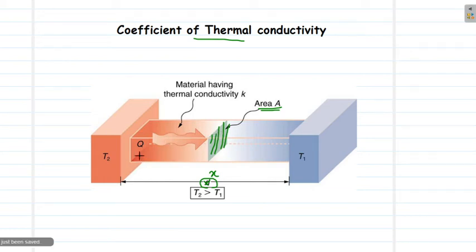And suppose the temperature at one end is given by, say, theta 1, and the temperature at the other end is given by, say, theta 2. Now, let us try to formulate an equation for the quantity of heat that is conducted from this end A to the end B. Now, what are the parameters on which this quantity of heat being conducted through this solid will depend? So let us define a term called Q. Q stands for quantity of heat.